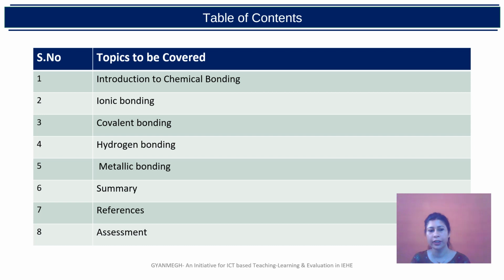The topics that we will cover in this particular e-content will be introduction to chemical bonding, ionic bonding, covalent bonding, hydrogen bonding, metallic bonding. We'll be seeing the summary of all these types of bonding and we'll be seeing some references that you can refer for further reading, and we'll be seeing some assessment questions for the further knowledge of this particular topic.